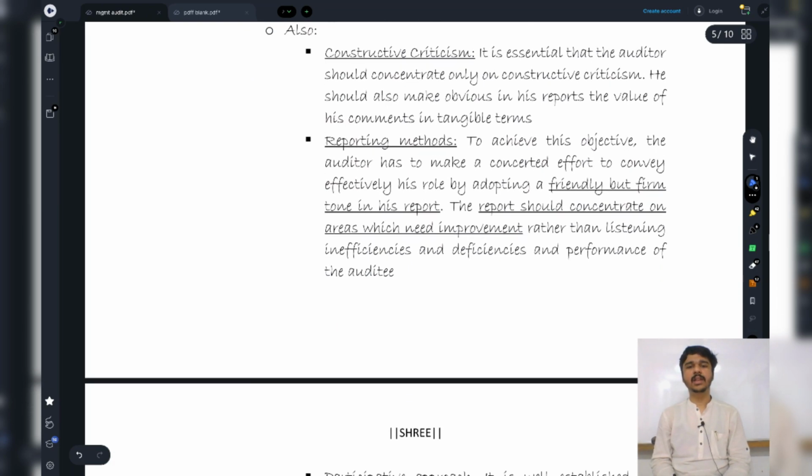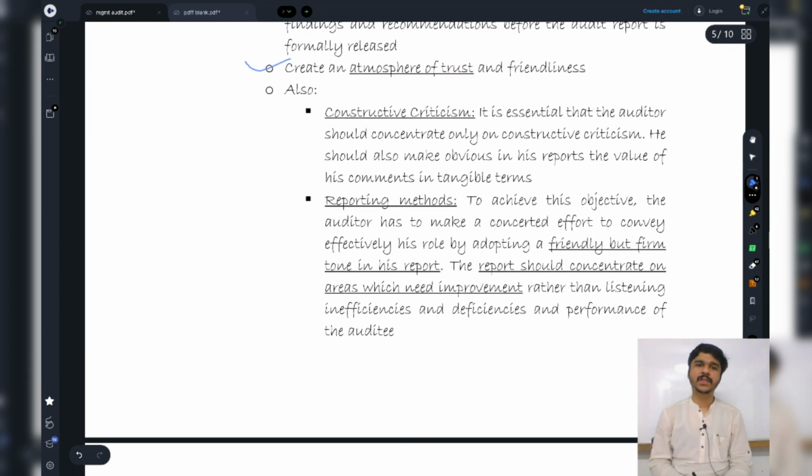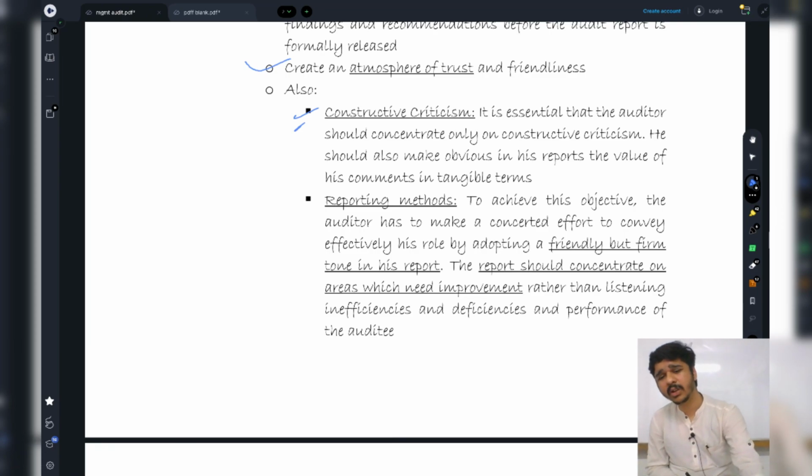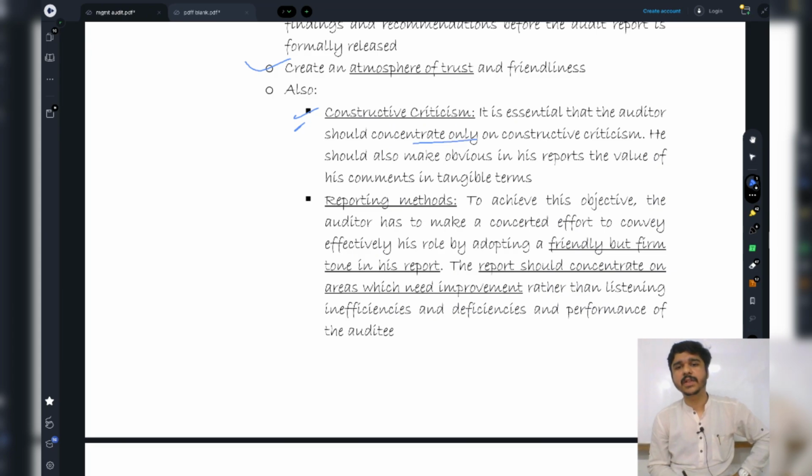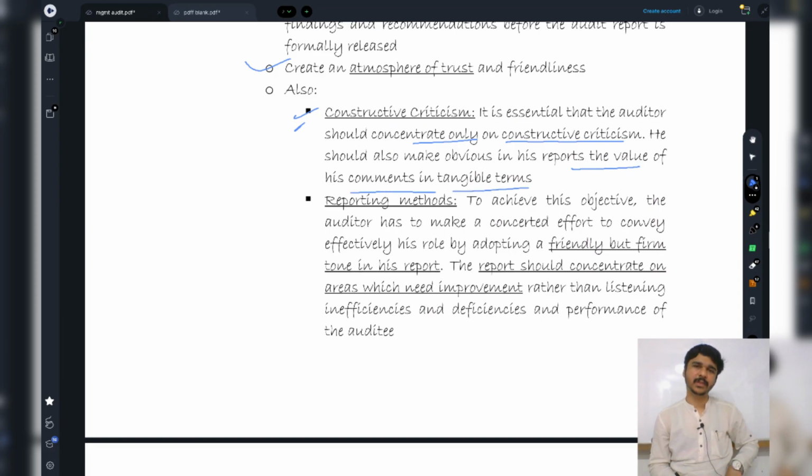Now, three more things that I can do, starting with constructive criticism. What does constructive criticism mean? It means the auditor should concentrate only on constructive criticism. That is, he should make obvious in his reports the value of his comments in tangible terms. I should not say this is lacking, this is bad, this is worse. No, my way of reporting should be constructive. That is, sir, this is not the correct way of doing it. It might be done in this way. Or there might be some experts available.